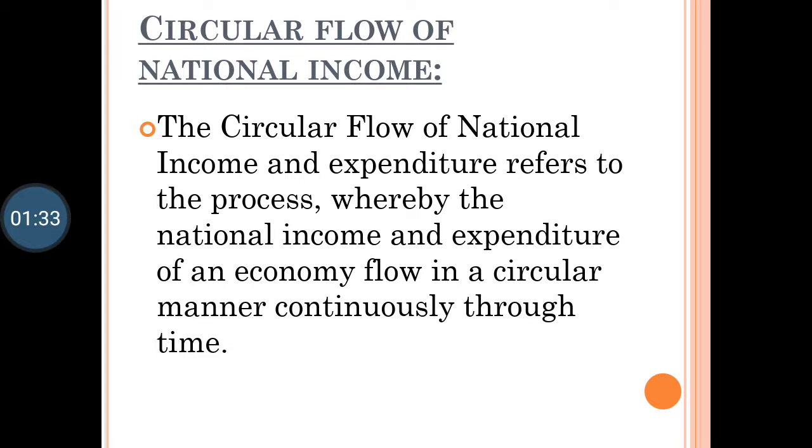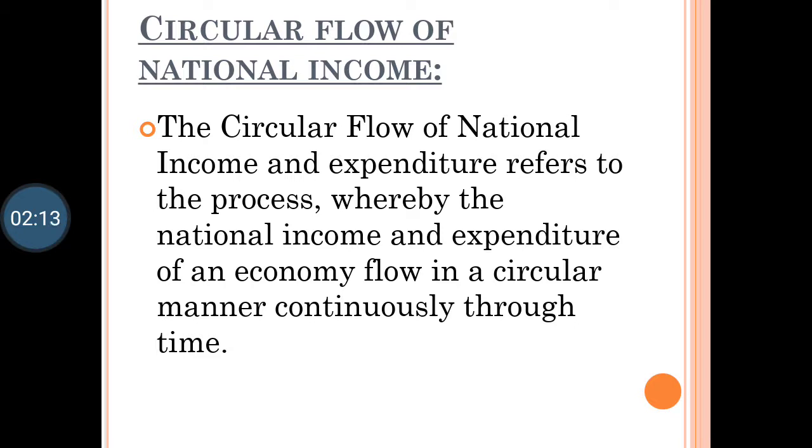For example, a person is producing something, right? So that person is spending an amount for the production purpose. Now whatever income that person is spending, he should also get back whatever amount he has spent. How does it get back? Whatever commodity that person makes, a production takes place. Let's say the person is making sugar. Now this sugar is sold in the market. When this sugar is sold in the market, in return that person is getting money back. So once he is spending, his expenditure takes place, and then again he gets return income.